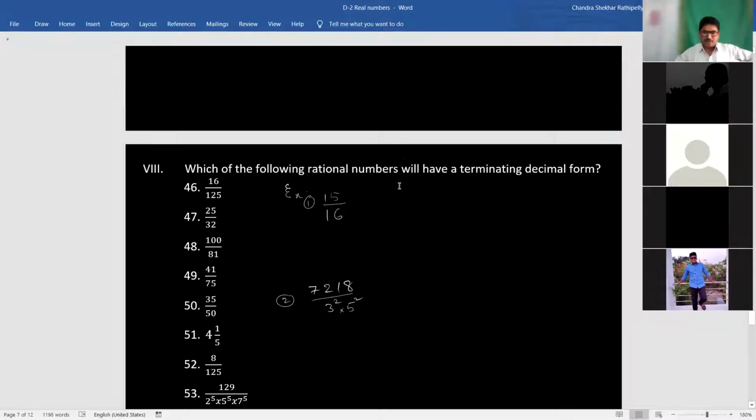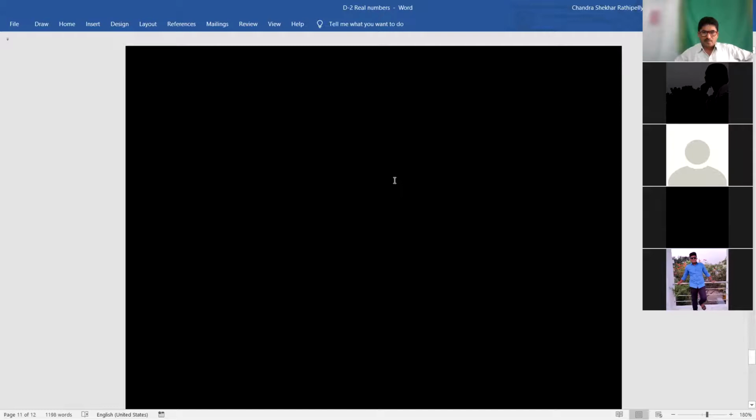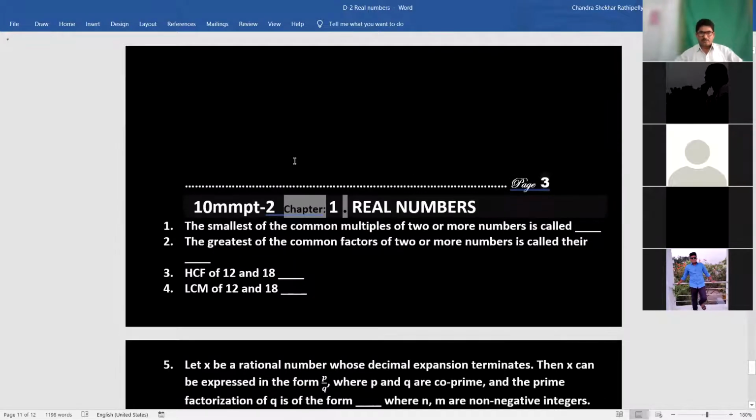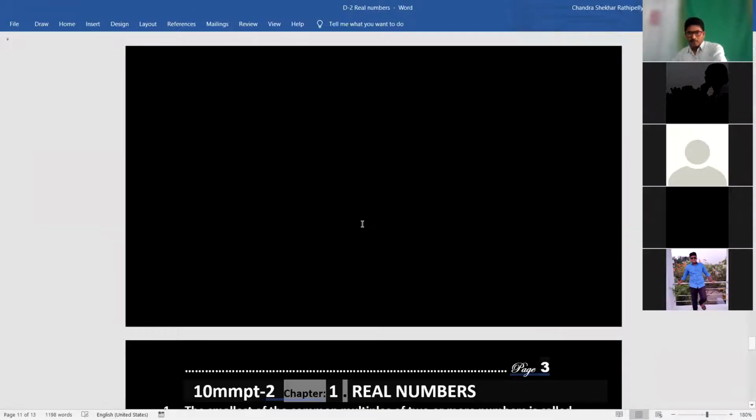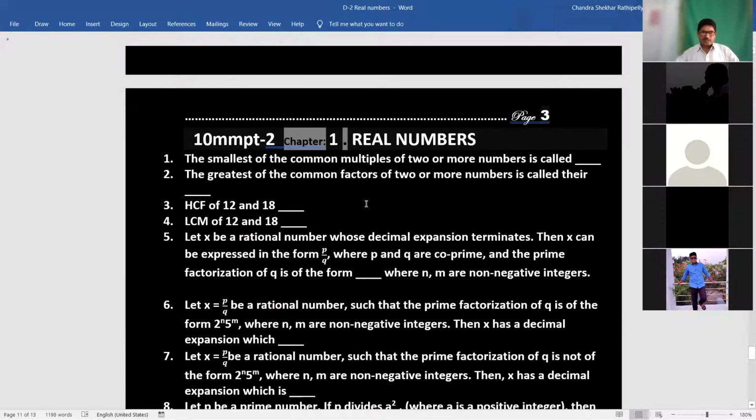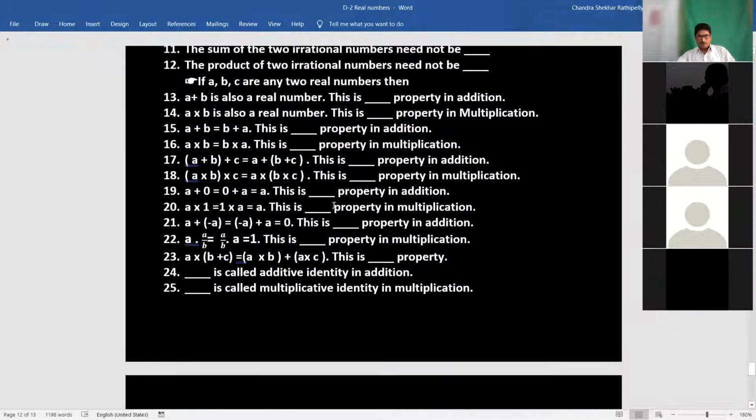After finishing these problems, children, today you have to write this 10 MMPT2. Abhinav, Krishna and Nagadev, you should send your answers after completing this work. Okay, sir.